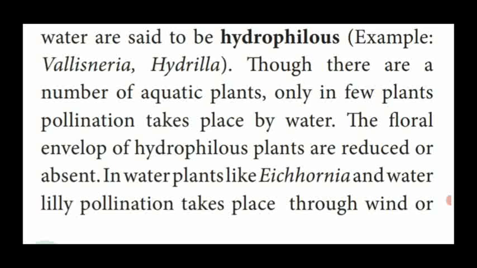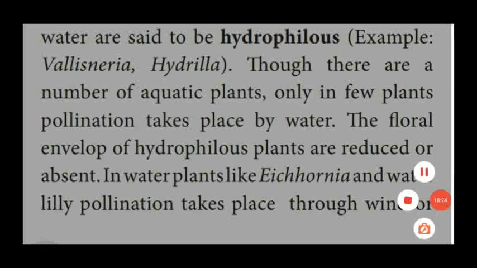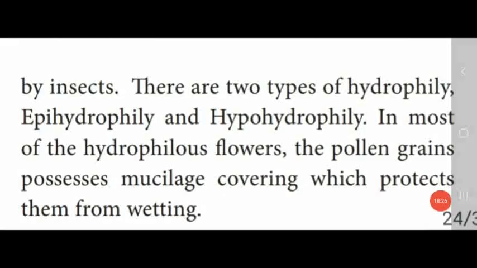In water plants such as Eichhornia and water lily, pollination takes place through wind or insects.